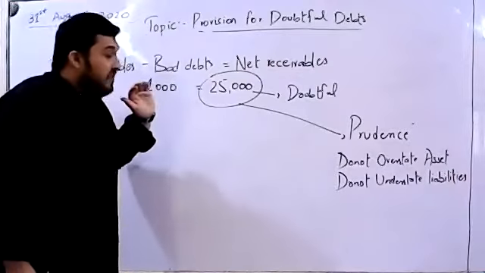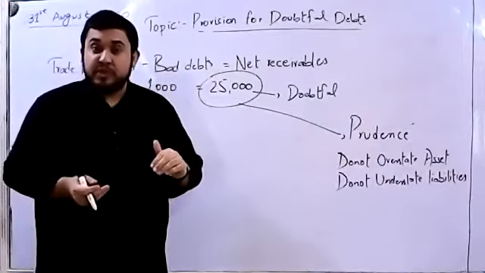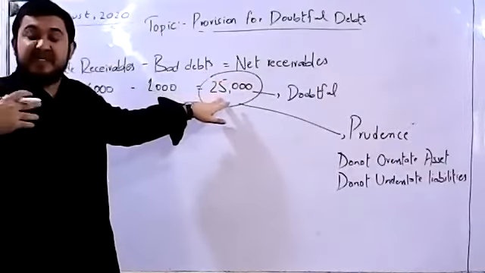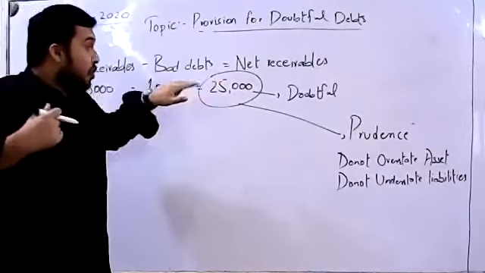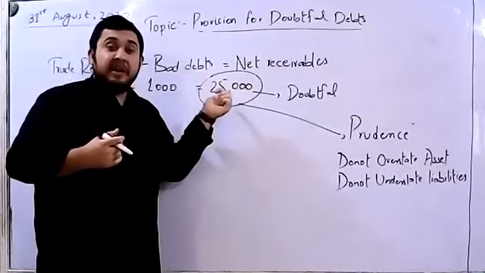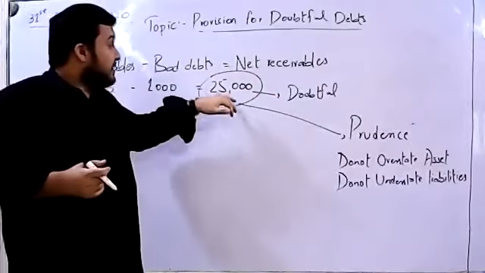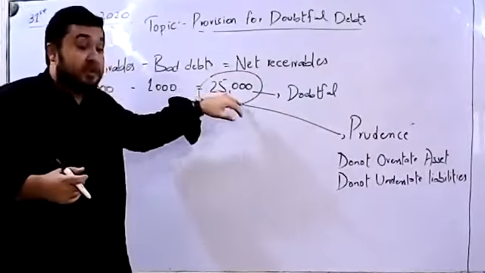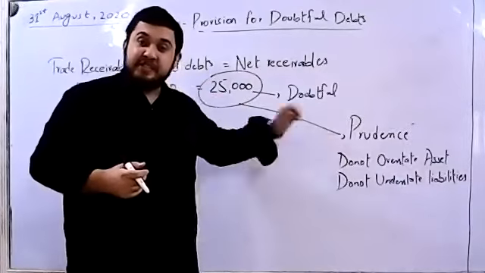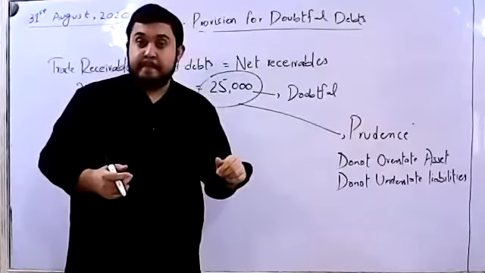That means wherever we see that our assets tend to be reduced, we should reduce them. Net receivables are basically our asset. What if we see that there might be some people who might not pay us in the coming time? That means this is doubtful, and if we do not reduce this amount, we are overriding this principle. We are overstating our assets.